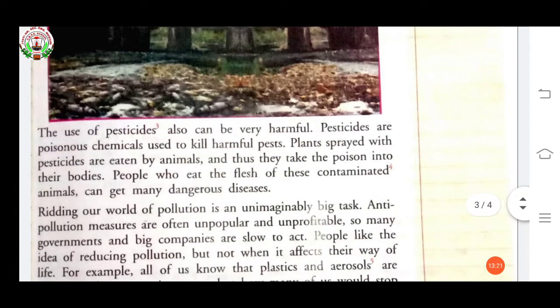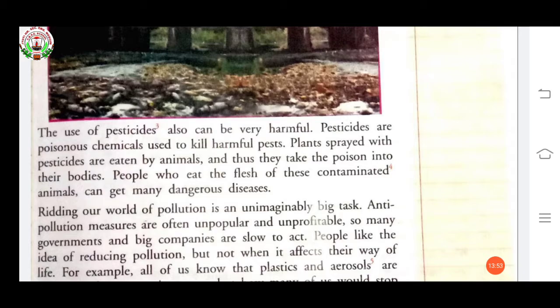The use of pesticides also can be very harmful. Pesticides are poisonous chemicals used to kill harmful pests. Plants sprayed with pesticides are eaten by animals and thus they take the poison into their bodies. People who eat the flesh of these contaminated animals can get many dangerous diseases.